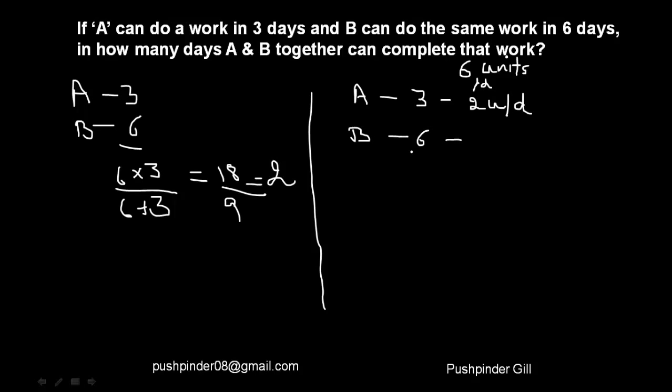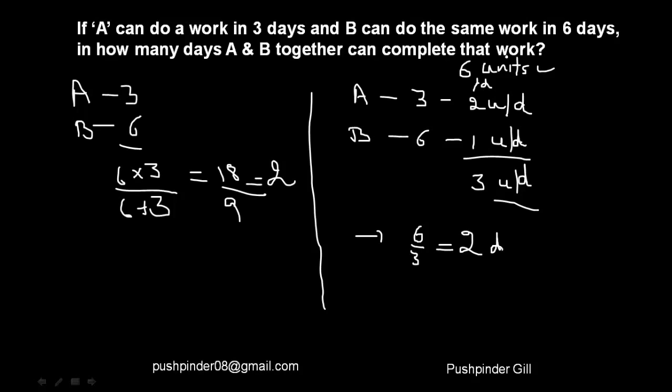Similarly, if B can finish the job in 6 days and the job is of 6 units, that means he'll be finishing 1 unit per day. Now together, if they are working, they are finishing 3 units per day, right? And the job is of 6 units, so they're going to take 6 by 3, that is equal to 2 days to finish the job.